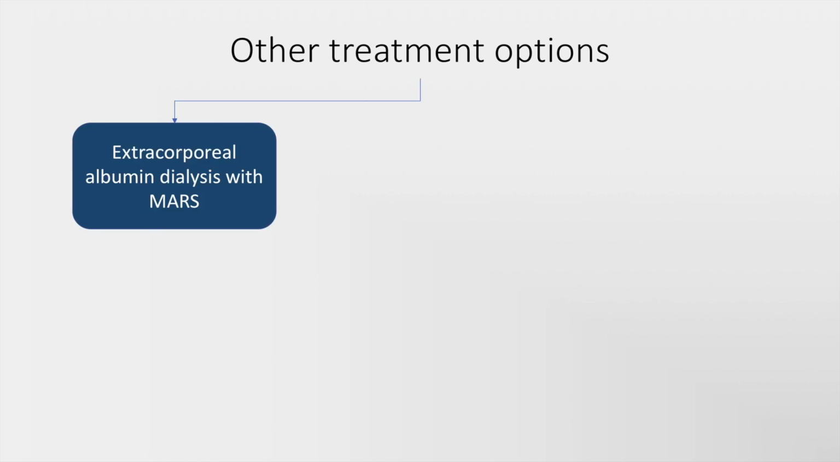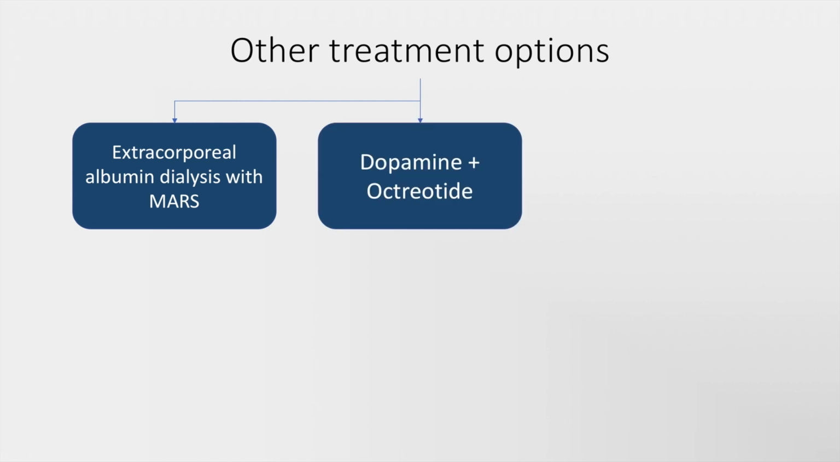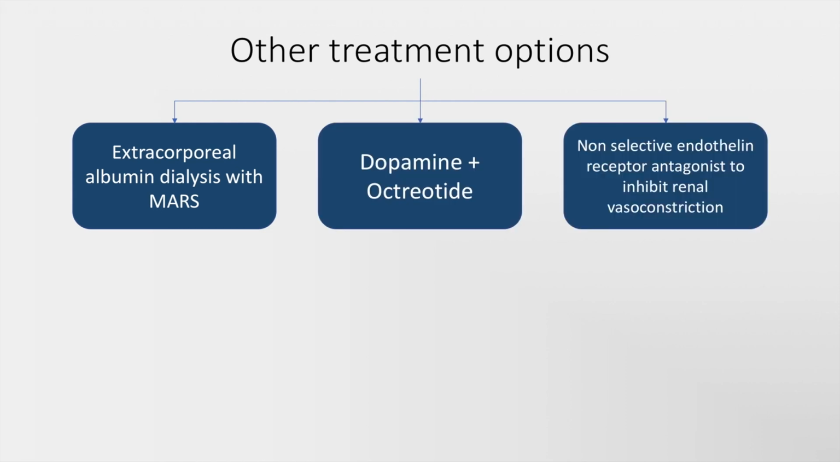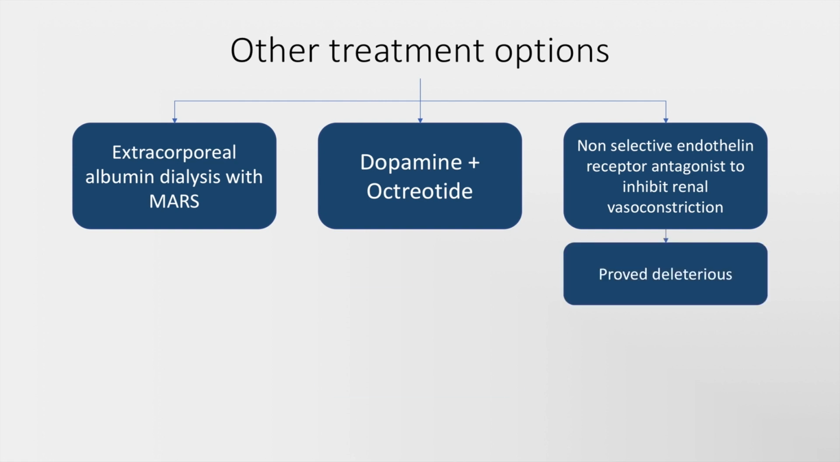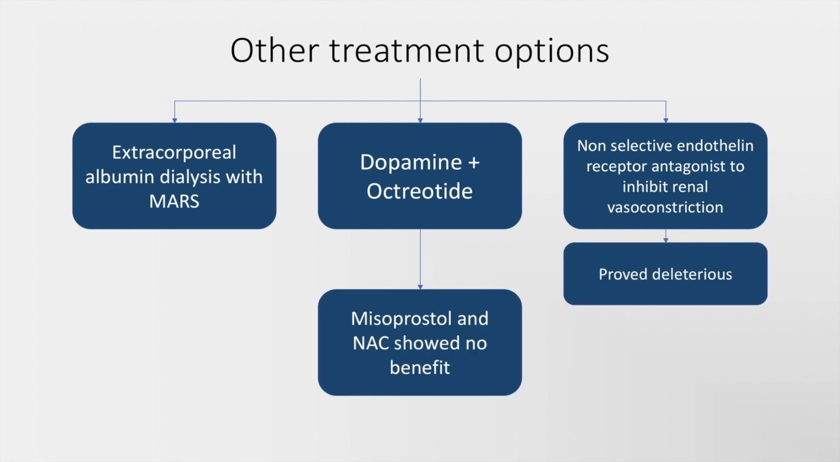Other treatment options in hepatorenal syndrome include extracorporeal albumin dialysis with MARS, and dopamine and octreotide has also been tried. Non-selective endothelin receptor antagonists to inhibit renal vasoconstriction have been tried, but this has proved to be deleterious. And finally, misoprostol and N-acetylcysteine have shown no benefit in a recent trial.